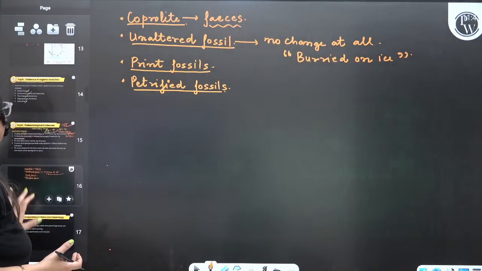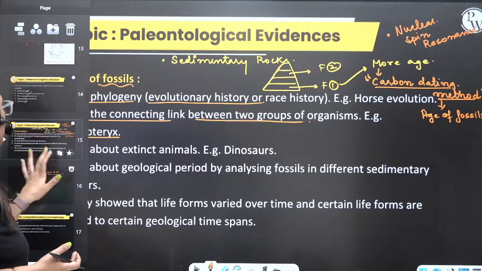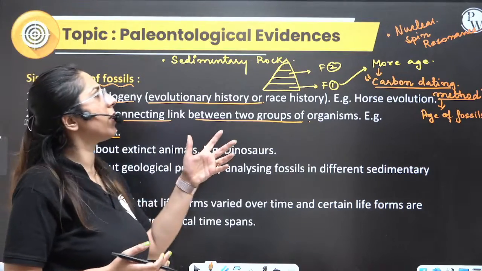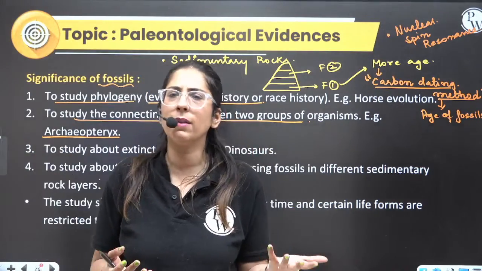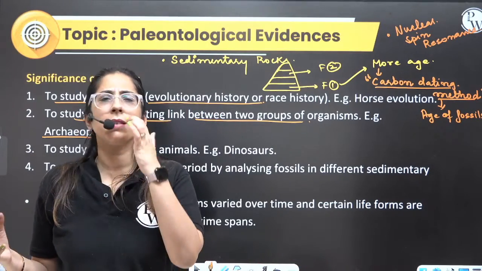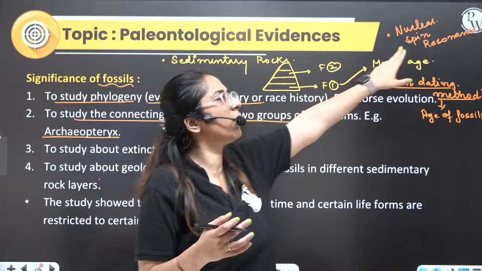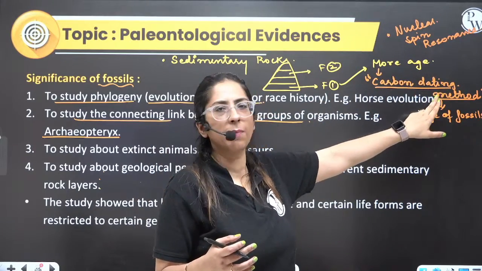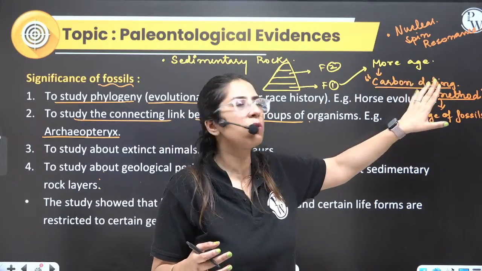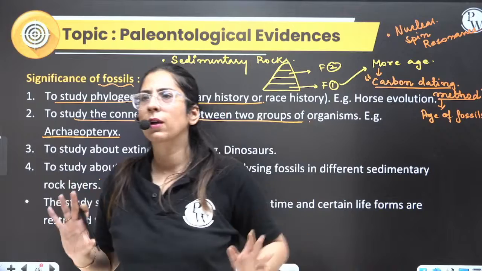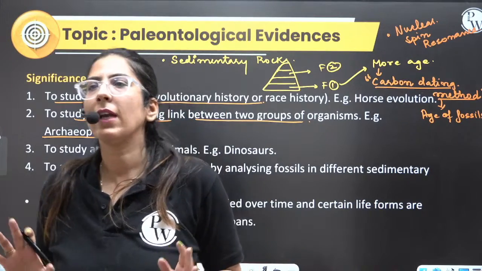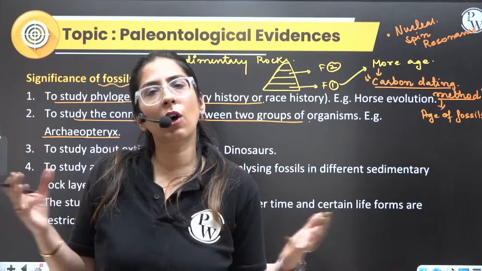Now moving on to the next, what was she asking? Nuclear spin resonance is another method, just like the carbon dating method. Detail mein I don't think that is required. The only thing you have to understand is that this is more accurate. This is also one of the methods. The most widely used is carbon dating, but this is more accurate. That's it. Okay. Yes, the potassium argon method is there. A lot of methods are there.